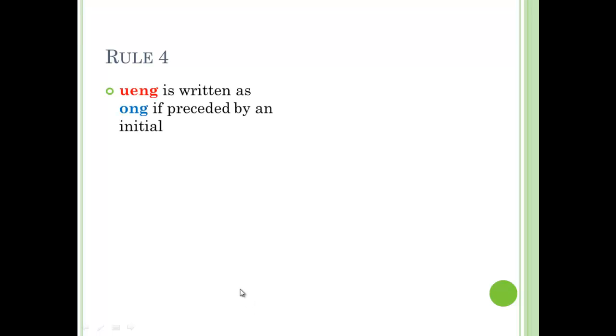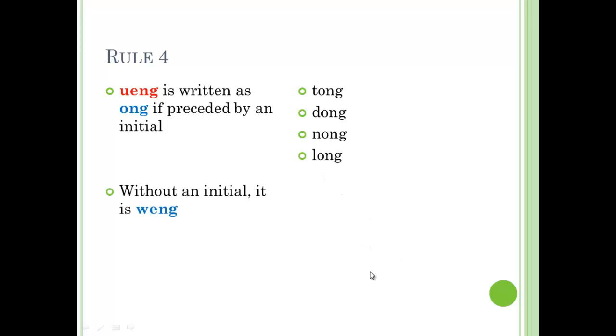规则四, Rule number 4. Wen is written as a on if it's preceded by another initial. For example, to on tong, dong, nong, long. Without any initial, it's written as wen, u-en, wen.